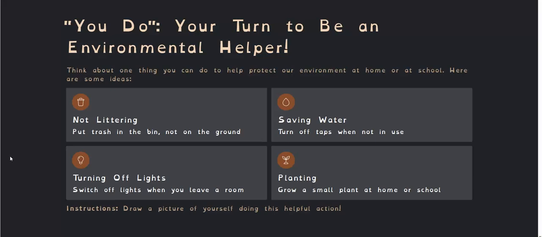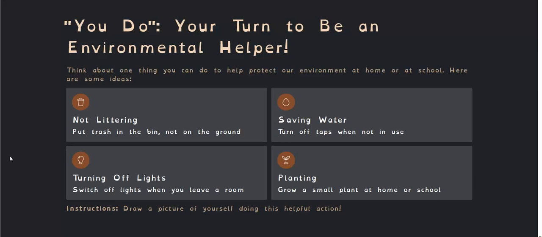Turning off lights. We need to turn off lights because light comes from electricity and they use coal to burn for electricity, which means the more electricity we use, the more coal they need to burn and the dirtier our air gets. So switch off the lights when you leave a room. Switch off the aircon if you're not using it. Switch off your laptop or your computer when you are done using it. Save electricity. And you can also help by planting things, planting trees.